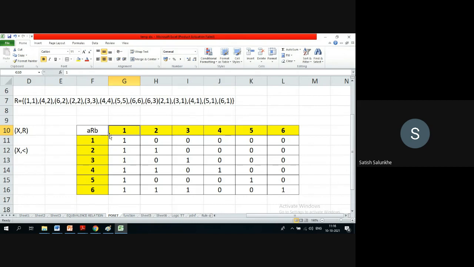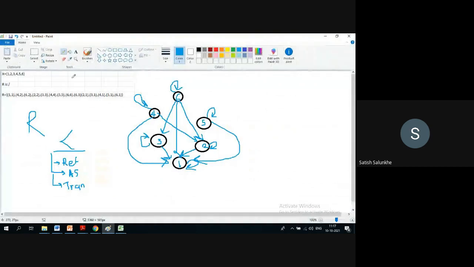You can see here 1 is a B element. If I look at 1, 1 is related to only 1. It is not related to anyone else. So that is your first level to grow from.